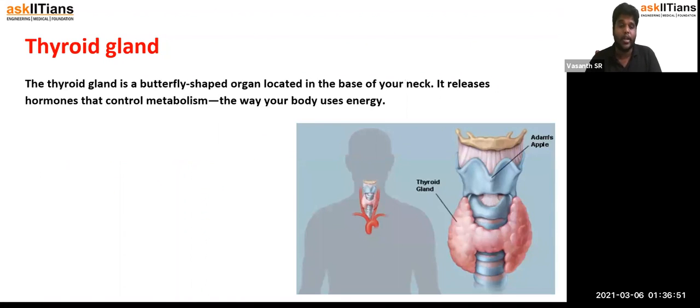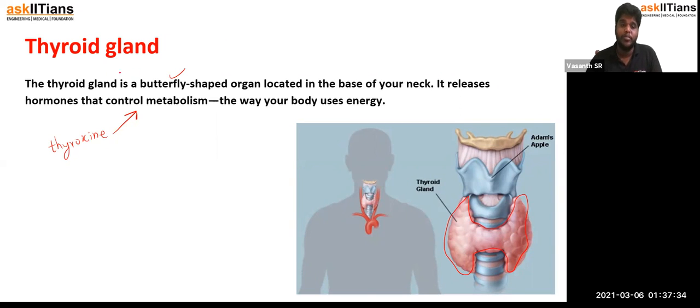The next thing is the thyroid gland. Sometimes we say it is butterfly shaped, and it is found adjacent to the larynx and trachea. You can see the location here. This pink colored structure is the thyroid gland. What is the function of the thyroid gland? It is responsible for growth and other metabolic processes, because the thyroid gland synthesizes a hormone called thyroxine. This thyroxine controls metabolism, which is how the body acquires energy. This is the main function of the thyroid gland.